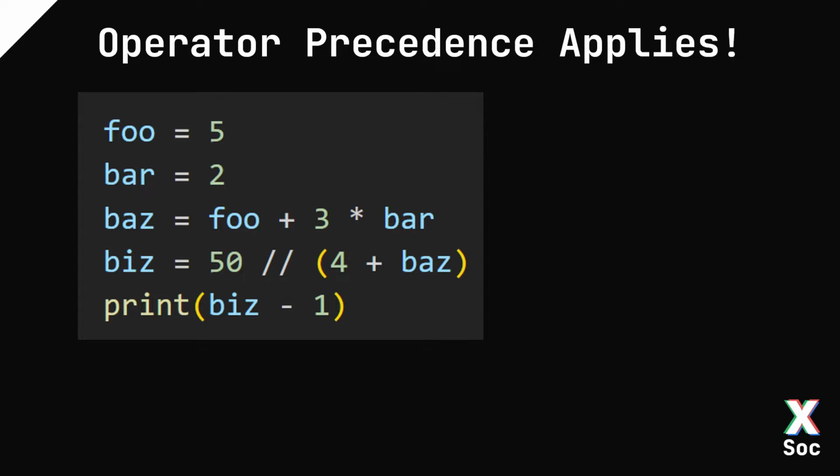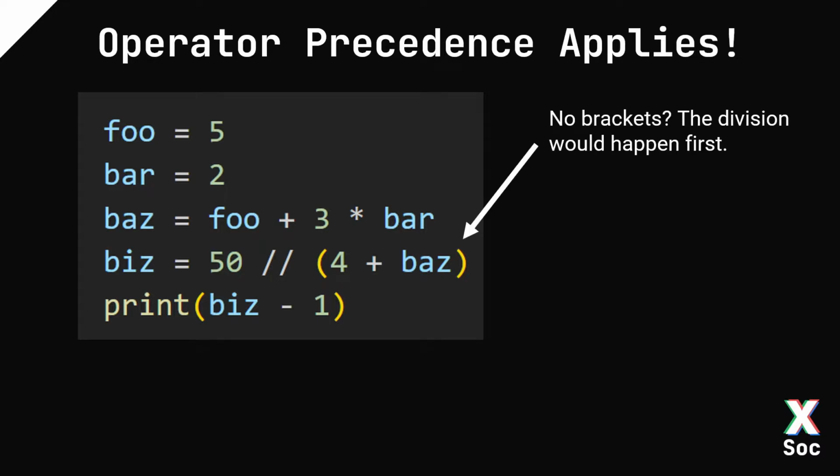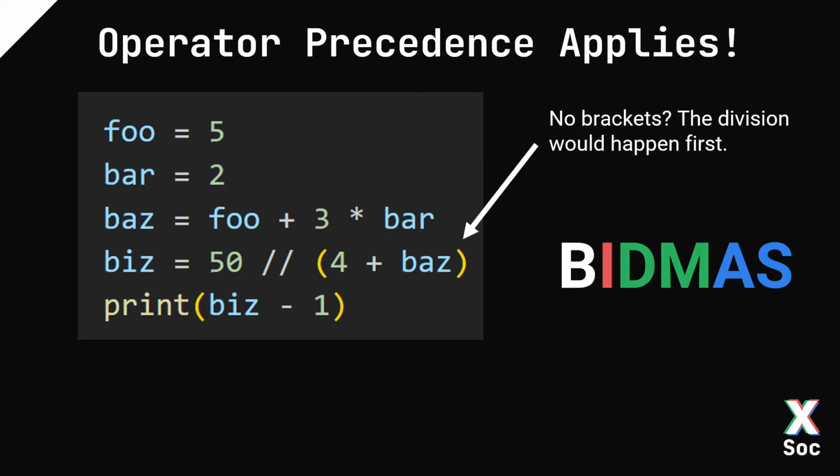It's also worth noting that operator precedence applies. So, for example, if there are no brackets here, then the division would happen first. The rules follow BODMAS, your favourite thing. If the operations have the same precedence, so BODMAS we can't quite figure out, then we go from left to right. Running along the script, we have foo equal to 5, bar equal to 2, and then baz is equal to foo plus 3 times bar.